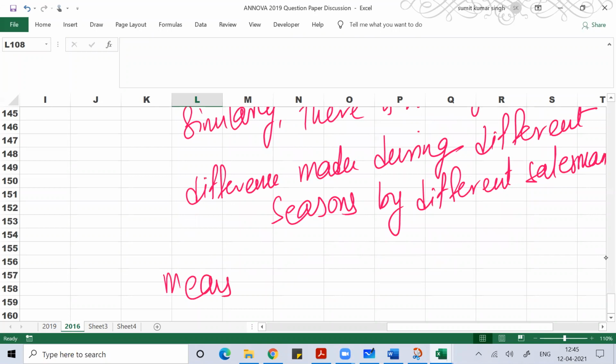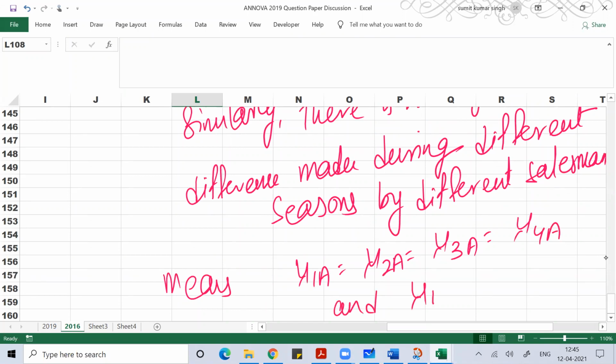It means H0: mu1 A equals mu2 A equals mu3 A equals mu4 A, and mu1 B equals mu2 B equals mu3 B.